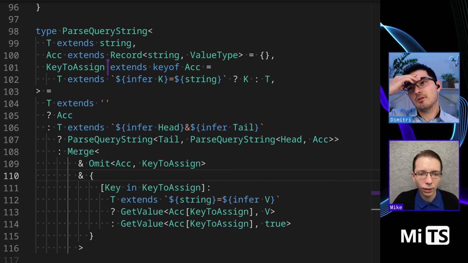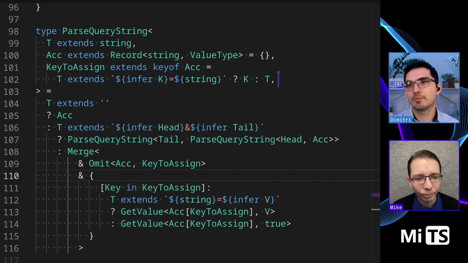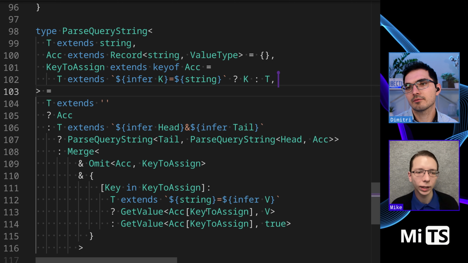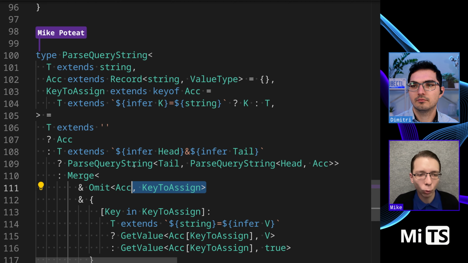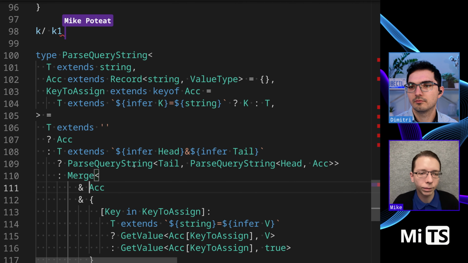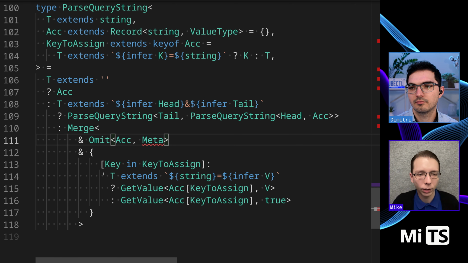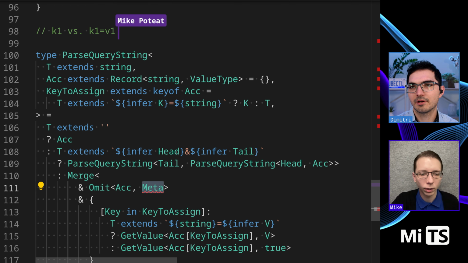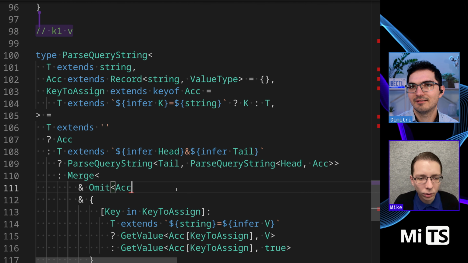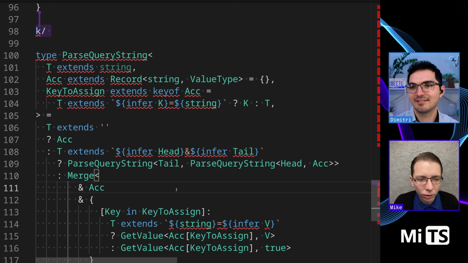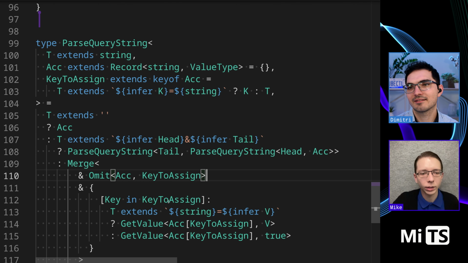You know what I mean? Because in the case of T, this is just checking. Yeah. Okay. I get it. Because it could be a duplicate, maybe not, but this is the one we want to use. Exactly. Or no, not that it's a duplicate, just that it could be of the form K1 instead of, oops, sorry, K1 versus K1 equals V1. Right? I screwed something up here. I'm sorry. No, we can just undo. Well, can we though? I'm doing it. One second. Oh, key to assign. I put meta in there. Okay.